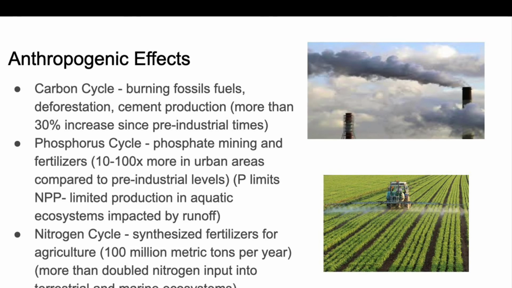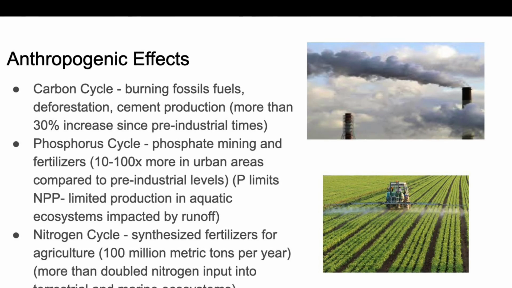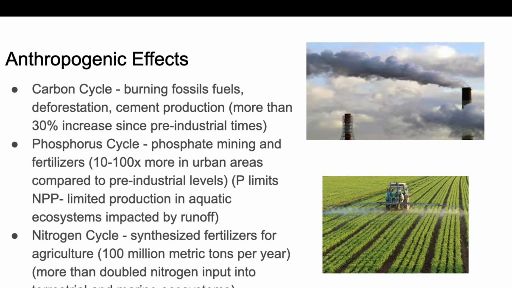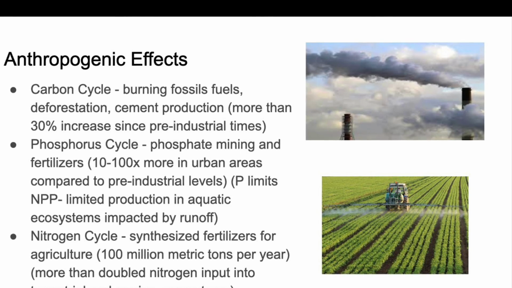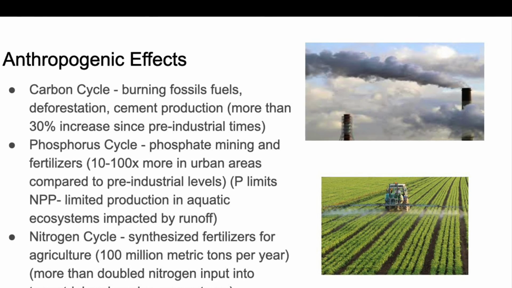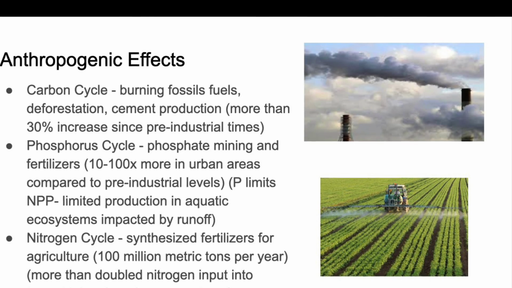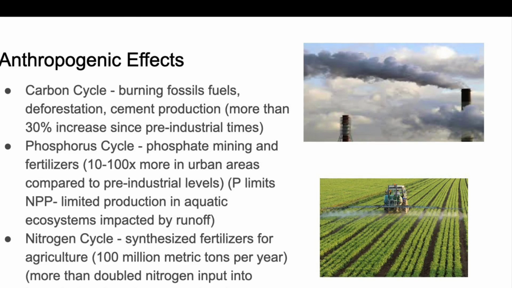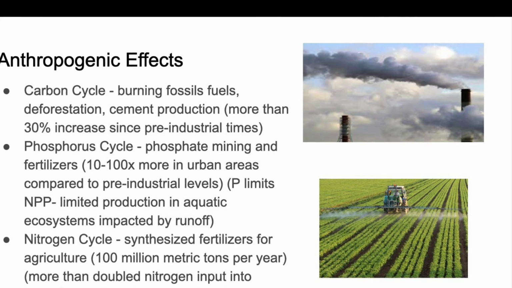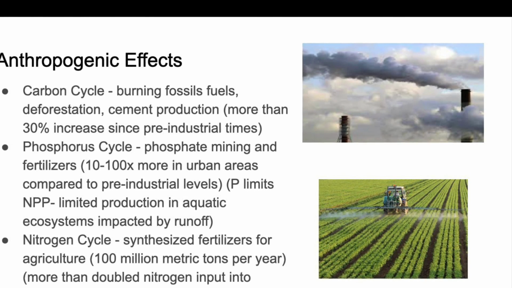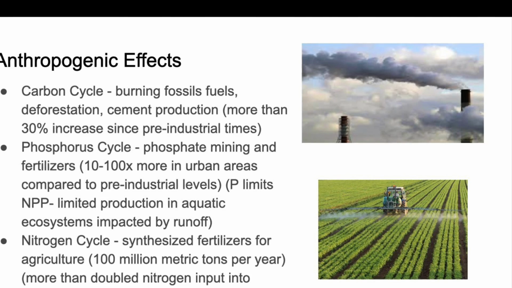Modern agriculture requires synthetic fertilizers made by synthesizing large amounts of nitrogen and phosphorus. Phosphorus limits NPP, which influences plant growth and can induce anthropogenic growth in unprepared ecosystems that are affected by agricultural runoff. 100 million metric tons of nitrogen are produced per year, and we have more than doubled our nitrogen input into terrestrial and marine ecosystems.